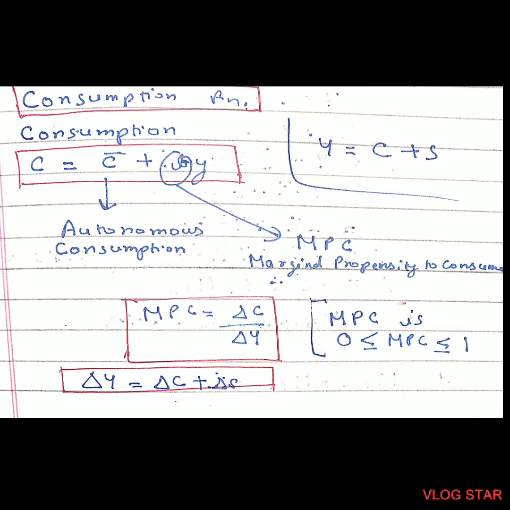And the formula to calculate MPC is change in consumption upon change in income, that is delta C upon delta Y. Now let's understand autonomous consumption.